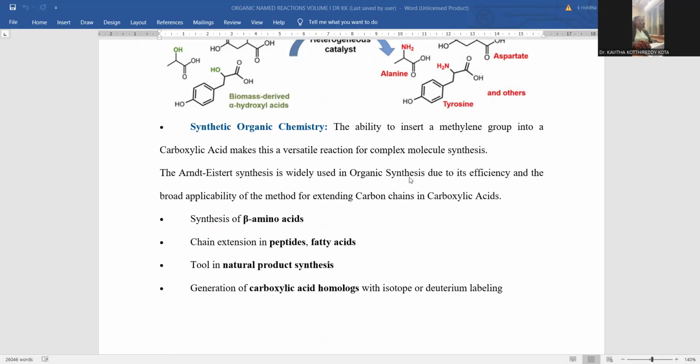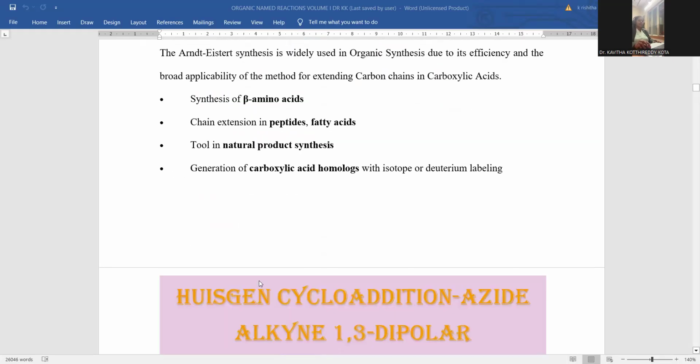Arndt-Eistert synthesis is widely used in organic synthesis because of its efficiency and broad applicability. It is a method for extending carbon chains of carboxylic acids. You may synthesize amino acids. It is possible to generate peptides and fatty acids. Natural product manufacturing is also accomplished by using the same named reaction. Carboxylic acid homologues can be generated. And how the mechanism proceeds, you can determine by means of deuterium labeling, the isotopic labeling process. This is the way synthetic organic chemistry also takes part in this Arndt-Eistert synthesis. This is the most potential in synthetic organic chemistry.